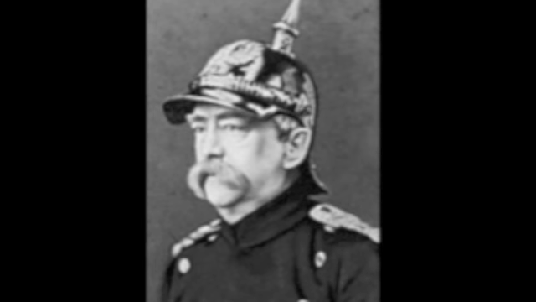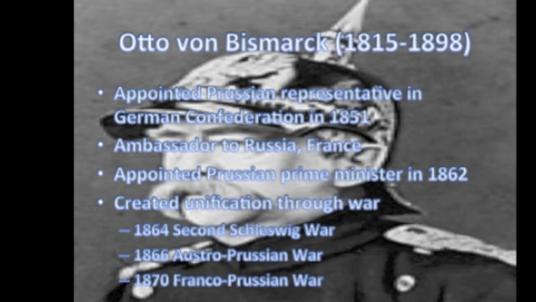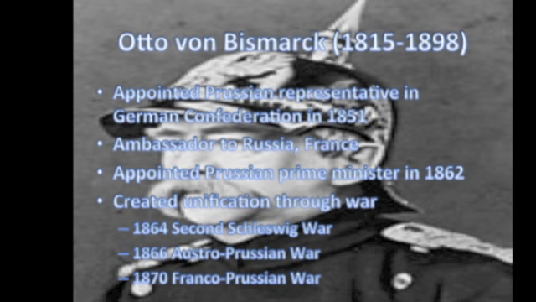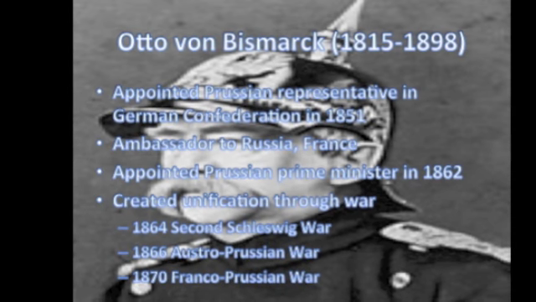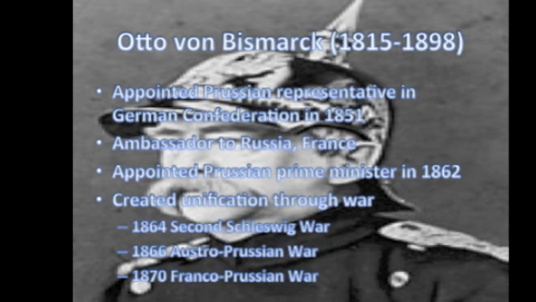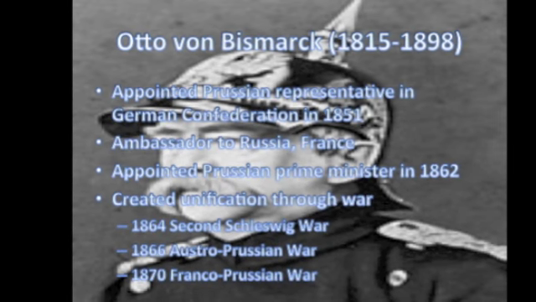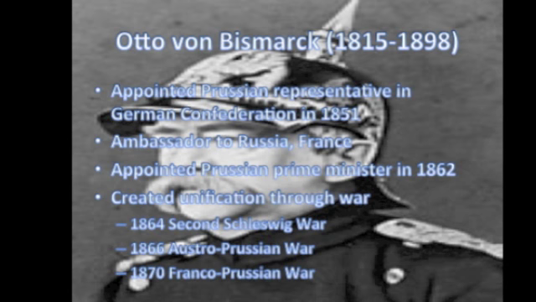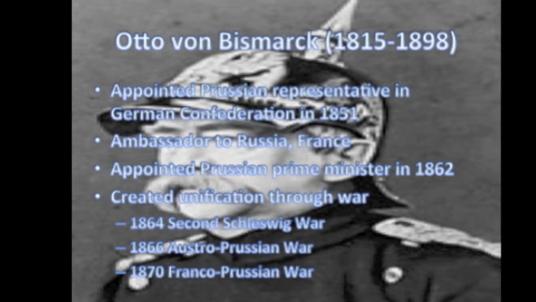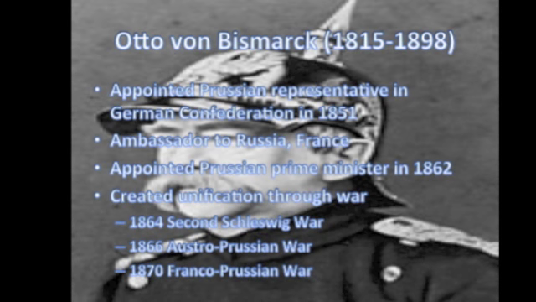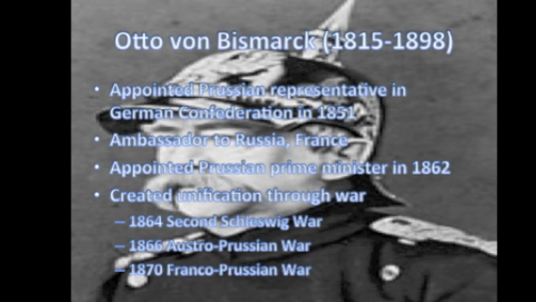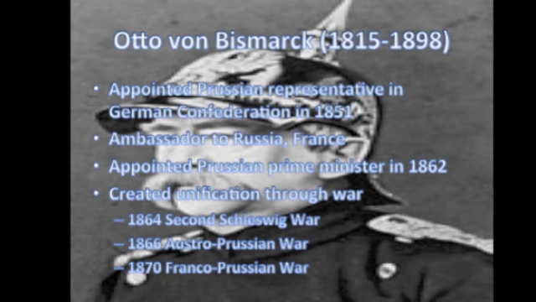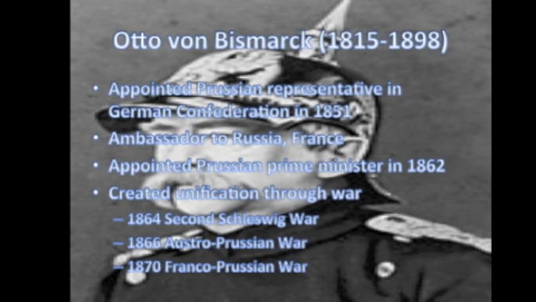Otto von Bismarck was the most noteworthy man involved in the German unification. Von Bismarck first appeared in the public eye in 1851 when he was appointed to be the Prussian representative in the German Confederation. He continued his political career by becoming the ambassador to France and then Russia. Von Bismarck would become incredibly important in 1862 when he was appointed Prime Minister of Prussia. At this point, his focus was to unify Germany. To do this, he used war.